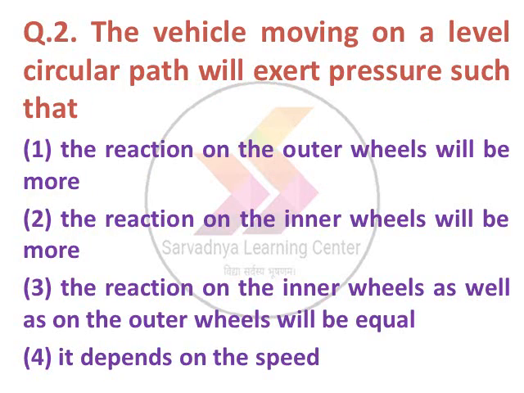Next, the vehicle moving on a level circular path will exert pressure such that option 1, the reaction on the outer wheel will be more, second, the reaction on the inner wheel will be more, 3 the reaction on the inner wheel as well as on the outer wheel will be equal, option 4 it depends on the speed. The option number 1 is correct. The reaction on the outer wheels will be more.